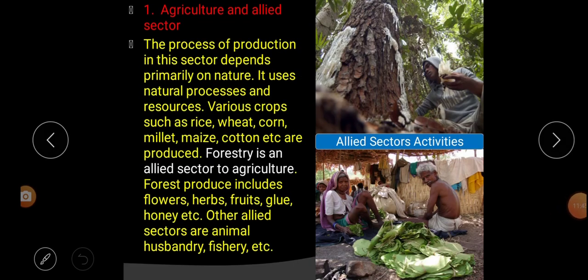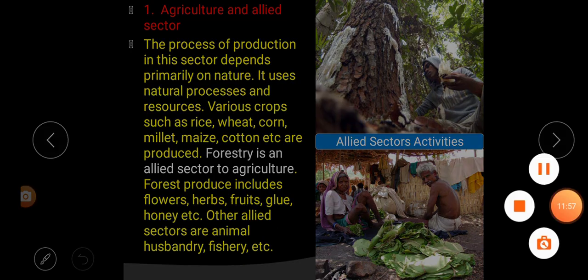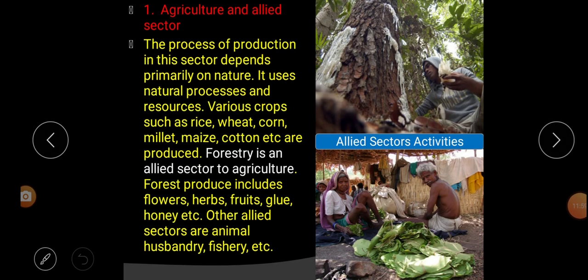So the first sector is agriculture and allied sector. The process of production in the sector depends primarily on nature. It uses natural process and resources. Various crops such as rice, wheat, corn, millet, maize, cotton, etc. are produced. Forestry is an allied sector to agriculture. Forest produce includes flowers, herbs, fruits, glue, honey, etc. Other allied sectors are animal husbandry, fishery, etc.